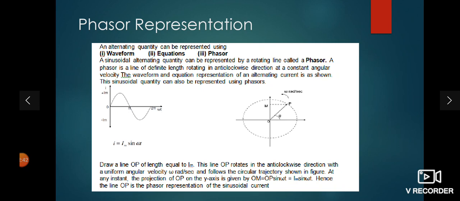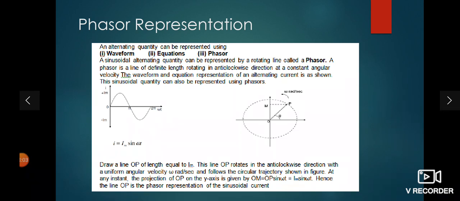Now what is the phasor representation? If we represent the alternating quantity with respect to any position, with respect to any variable component like omega t, or any angle in degrees or radians, then that position is called a phase.